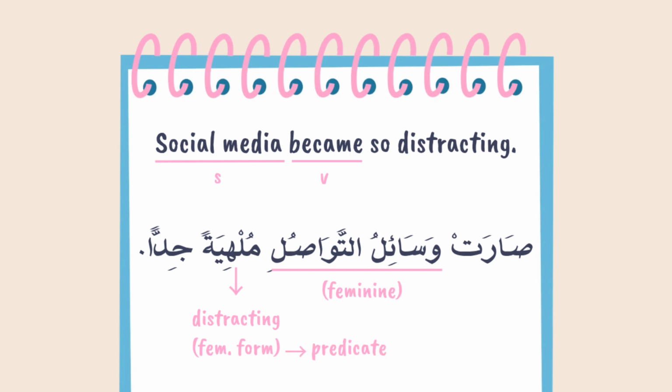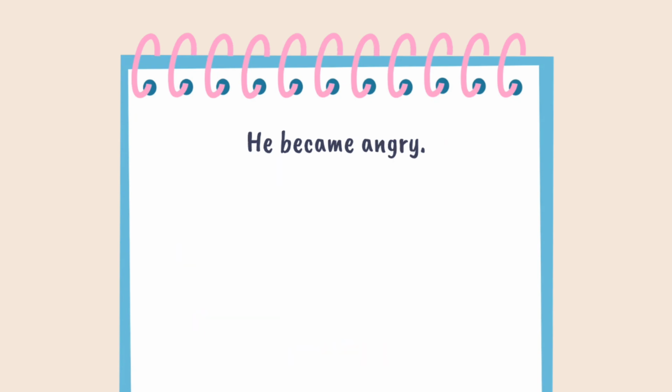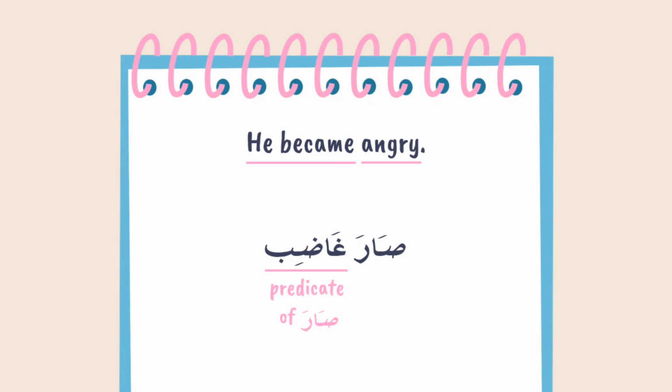because it's the predicate. He became angry. He became is صار. Angry is غاضب, but since غاضب is the predicate of صار, we use it in the accusative case, غاضبا. So, صار غاضبا. The subject of صار is not explicitly mentioned, but is the attached pronoun huwa, meaning he.